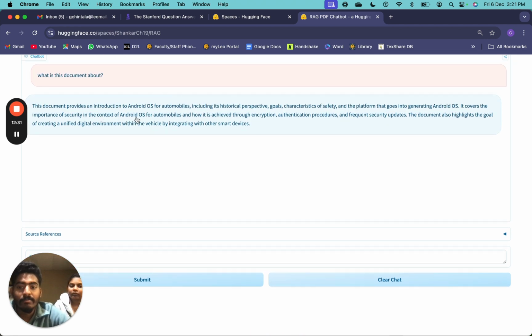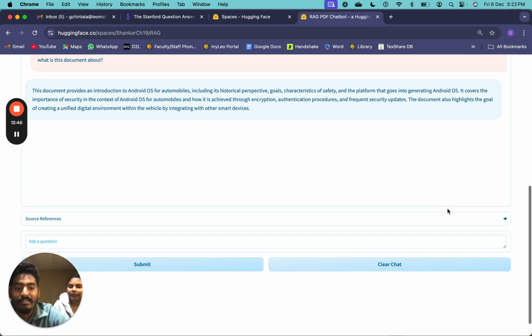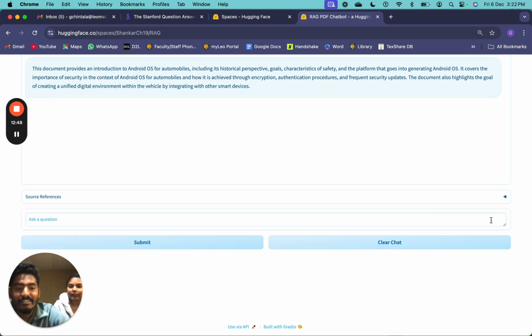This document provides an introduction to Android OS for automobiles, including its historical perspective, goals, characteristics of safety, and the platform that goes into generating Android OS. That's pretty much what Sahiti worked on last semester. It really gave the accurate answer.